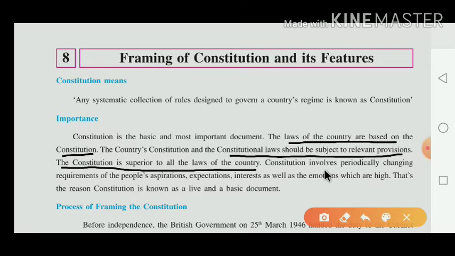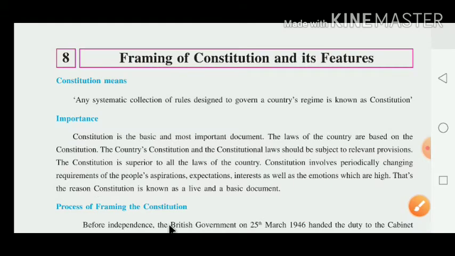They say that we can change the constitution as per the requirement of the people, as per the aspiration, as per the expectation, as well as the interest and the emotion which are high. That's the reason that constitution is known as the live and basic document for any nation.